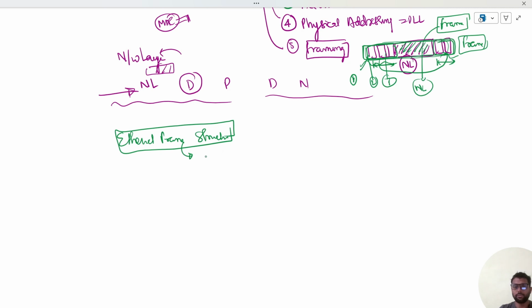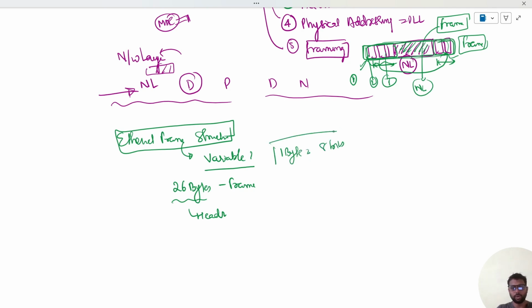The size of the frame structure is variable, not fixed. Why variable? I will come to it later. First, remember that the size is variable. Also, we have a 26 byte frame. This is the total header length of the Ethernet structure. How much? 26 bytes. So 1 byte is equal to how many bits? 1 byte is equal to 8 bits. Remember this, 1 byte is 8 bits.